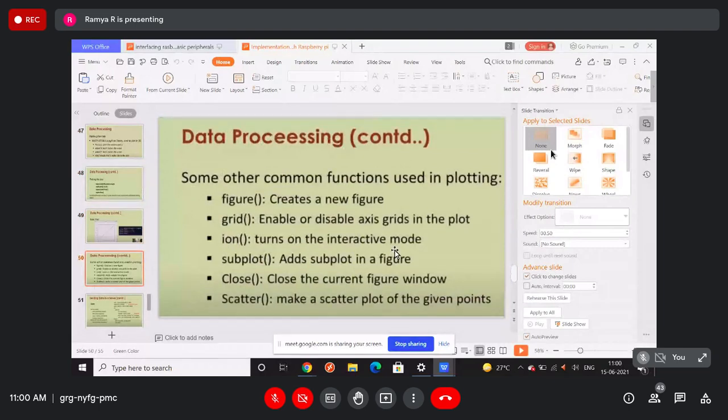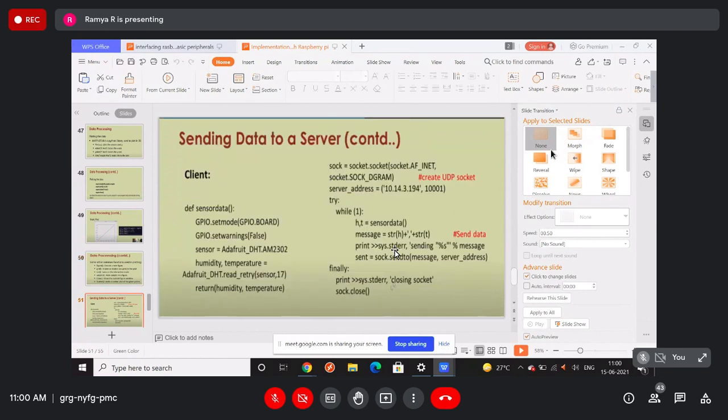Some other functions which are helpful are the figure function, grid, ion, subplot, close, and scatter. If you want a different plot, you can use a scatter plot, which makes a scatter plot of the given points, and figure creates a new figure. Grid enables or disables axis grids in the plot, ion turns on the interactive mode, add subplot adds a subplot in a figure, and close closes the current figure. Right now you are not going to work with all these things.